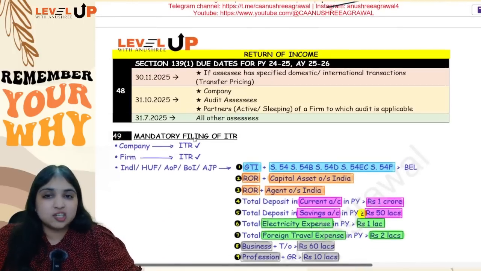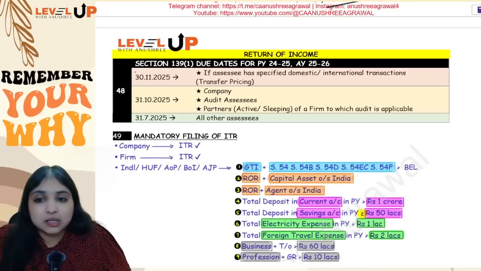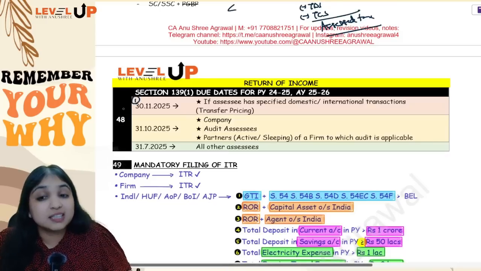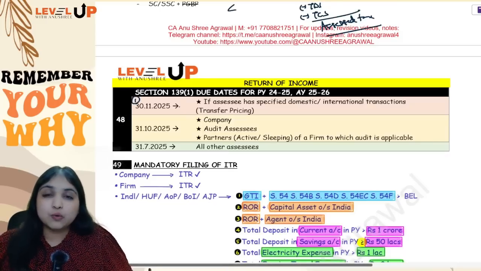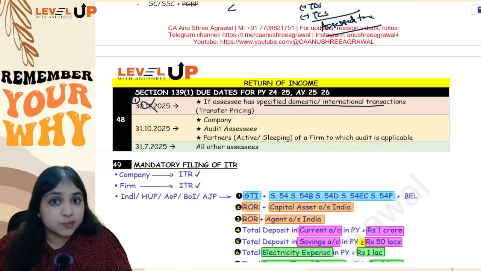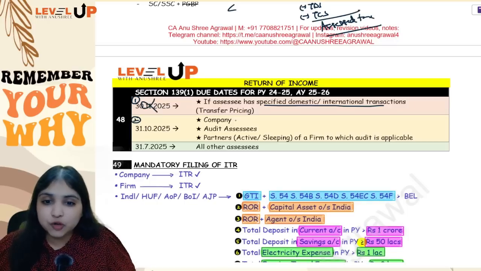Then comes your next adjustment, your 48th adjustment, about your 139(1) due dates. You always go in this sequence. First write 30th November 25. This will apply only if the assessee is having specified domestic or international transactions, that is transfer pricing assessees. If 30th November 25 is not applicable, then you will try 31st October 25. This will apply for all companies.